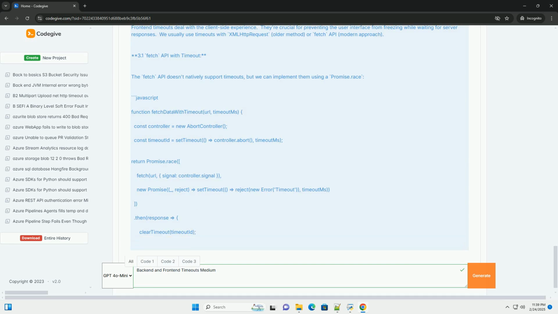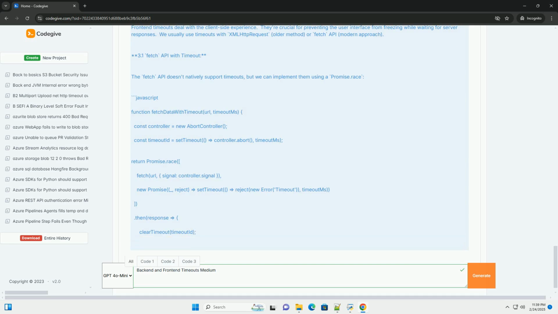2.2 Database Query Timeouts. When interacting with databases, timeouts are crucial to prevent lockups. The specific timeout mechanism depends on your database system. For example, with PostgreSQL's pg library. This example demonstrates setting a timeout directly in the query parameters. The timeout option in the pg library specifies the timeout duration in milliseconds.